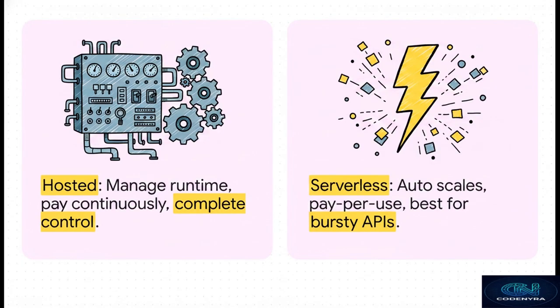So once you truly understand those physical zones, you as the architect have to decide where your code actually lives on top of them. You basically have 2 paths. You can go with a hosted infrastructure, like Kubernetes. This gives you absolute deep control over the networking and the runtime environment, but you're paying for that infrastructure continuously, even when it's completely idle. On the flip side, you can go serverless using something like AWS Lambda or Azure Functions. Here, the cloud platform automatically scales your code without you managing any servers whatsoever, and you get pay-per-use pricing. It is absolutely perfect for bursty, event-driven APIs and background jobs.